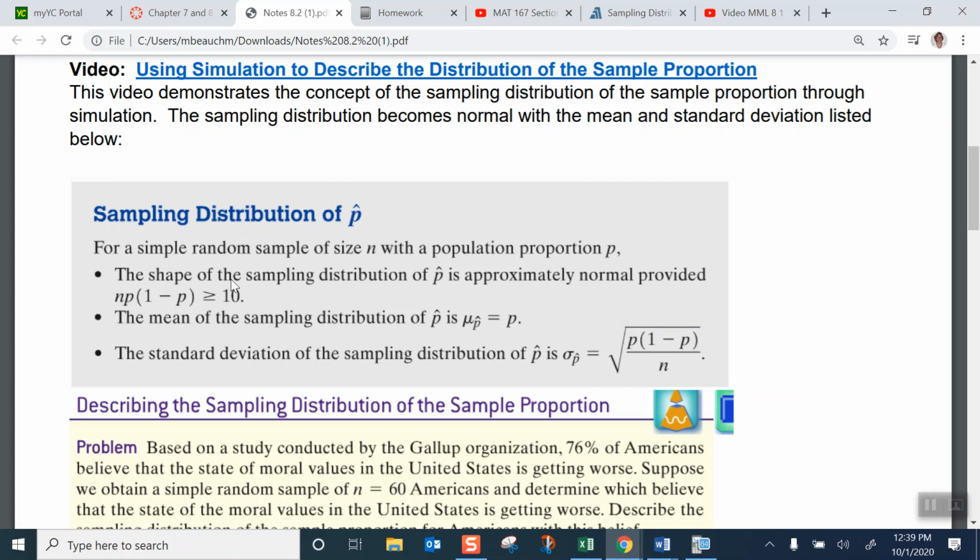The shape of the sampling distribution is approximately normal, provided that this requirement is met: n times p times 1 minus p is greater than or equal to 10. Also, the mean of the sampling distribution is equal to the mean of the population. The standard deviation of the sampling distribution is equal to the square root of p times 1 minus p divided by n, where p is the population proportion and n is the sample size.